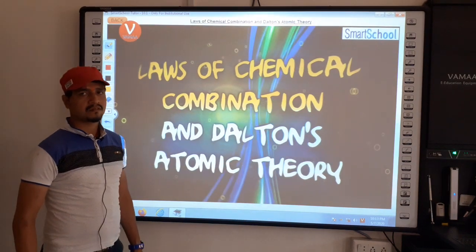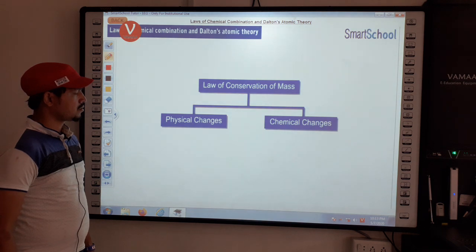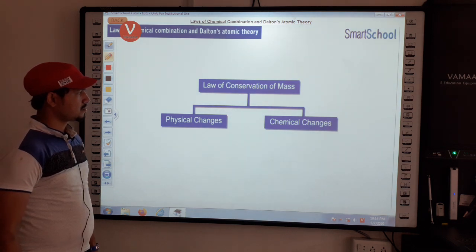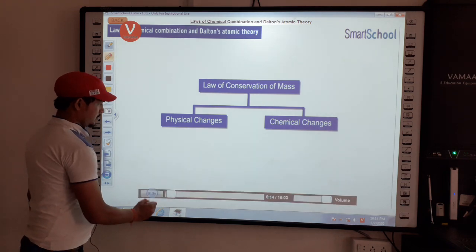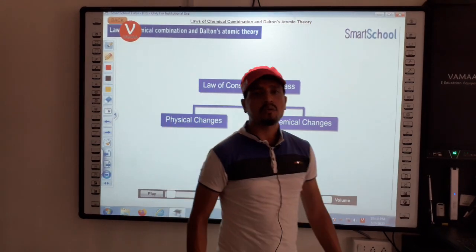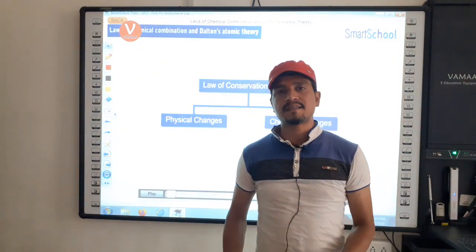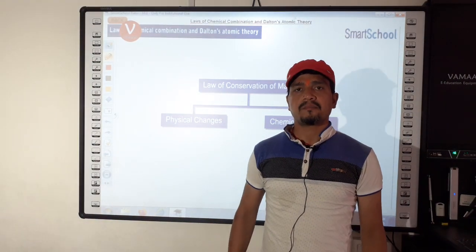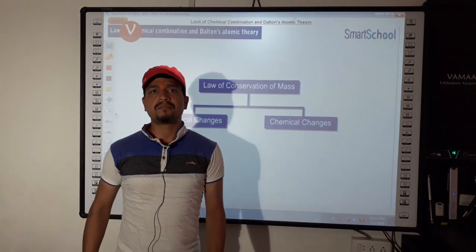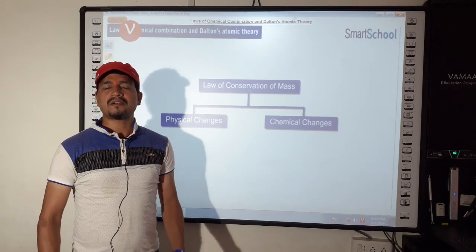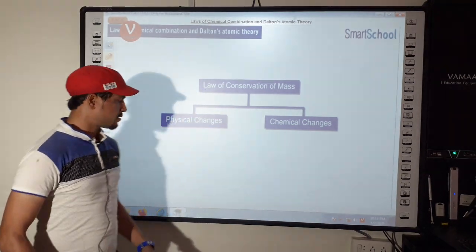and Dalton's atomic theory. The law talks about two types of changes, physical and chemical. Let's look at an experiment. Physical changes are those changes we can reverse, meaning the initial state and final state can be reproduced, but chemical changes are those which cannot be reversed, meaning the initial state cannot be recovered.